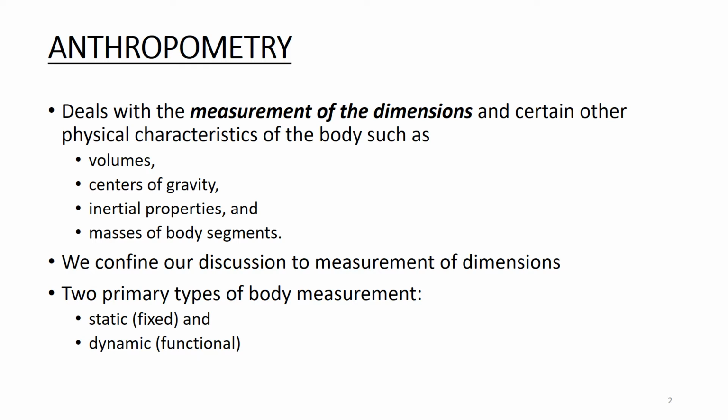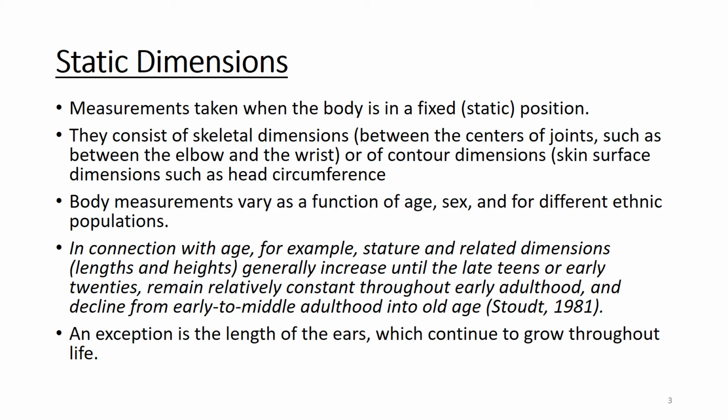We will look into each of these in detail, that is static and dynamic. First we will look into static dimensions. As the word indicates, these are the measurements taken when the body is in a fixed or a static position. Mainly they involve skeletal dimensions, that is dimensions between centers of the joints, such as between the elbow and the wrist, or dimensions such as head circumference, etc.